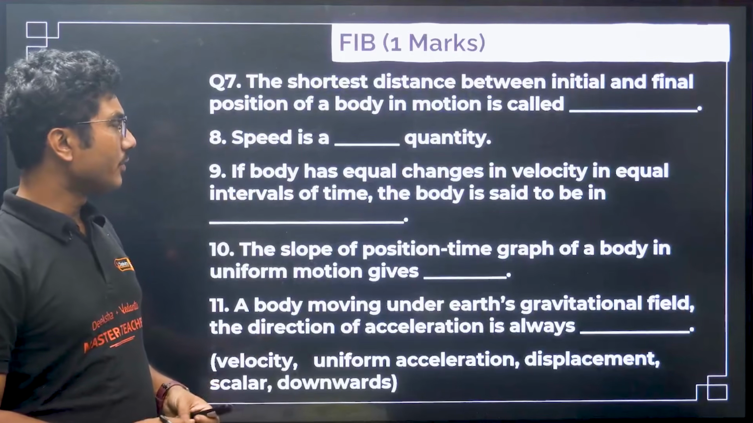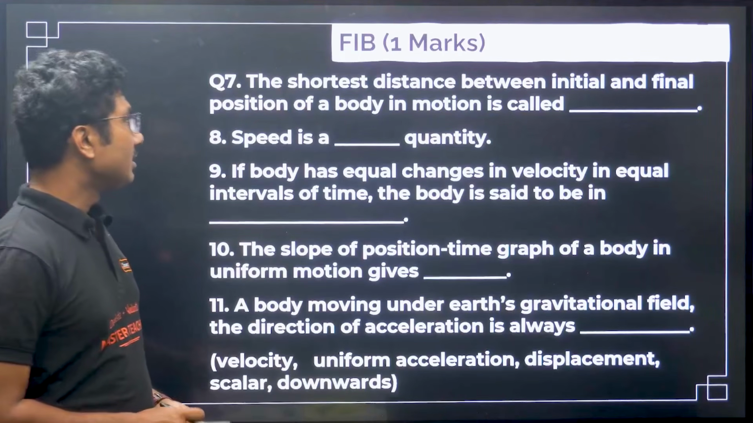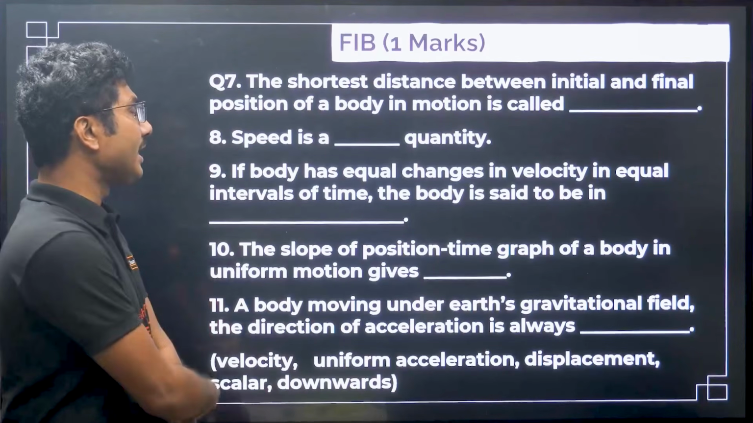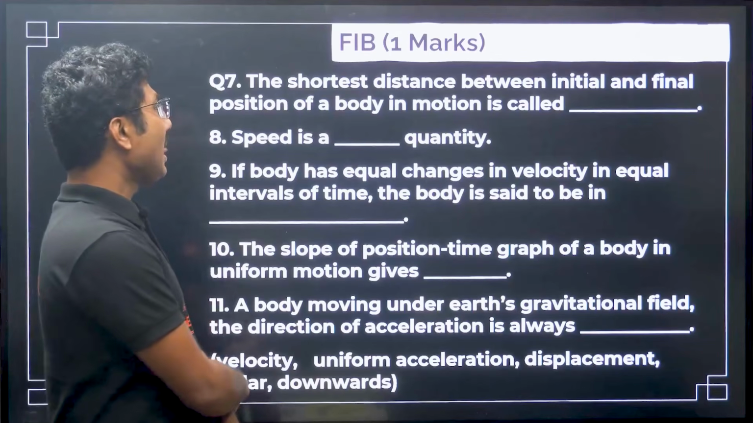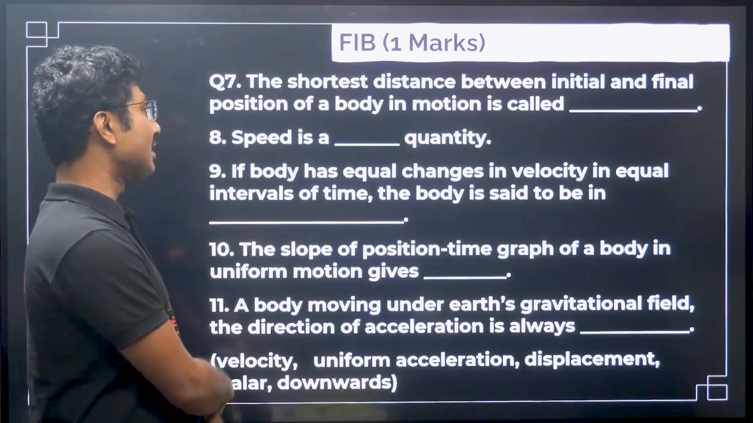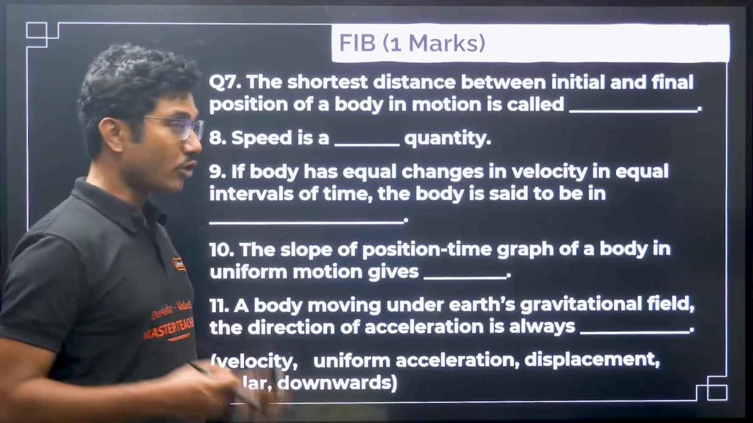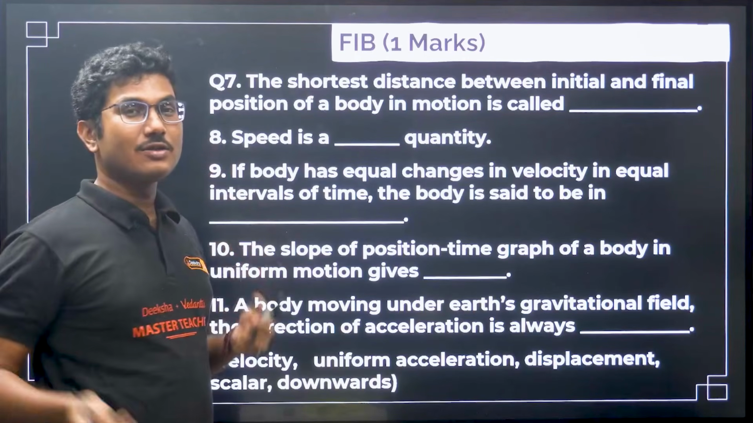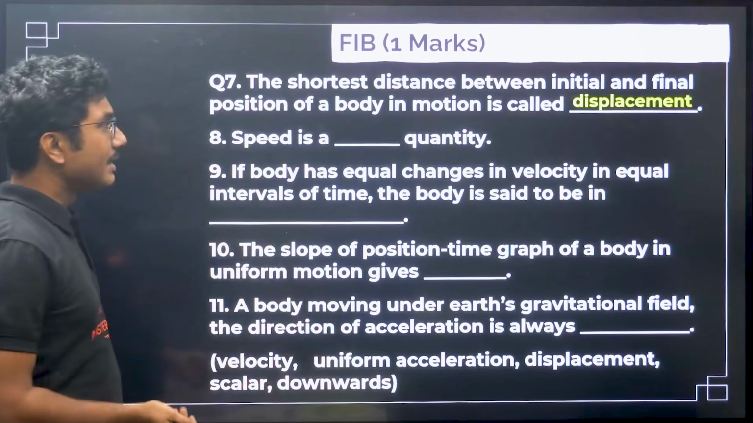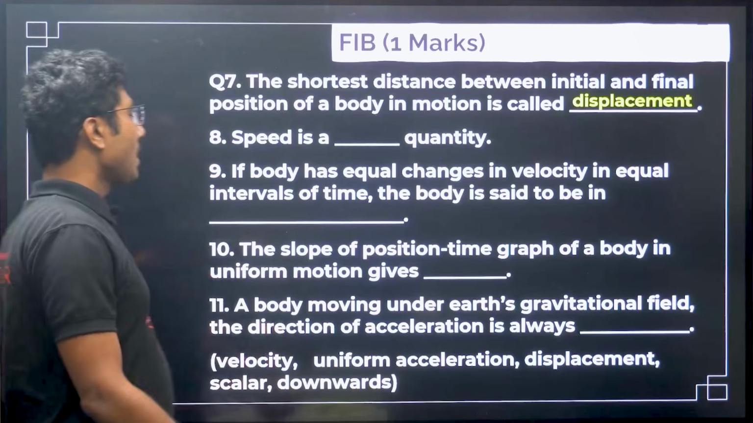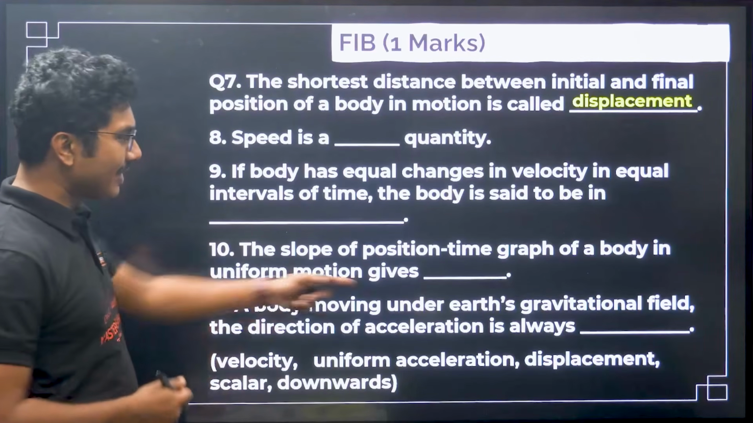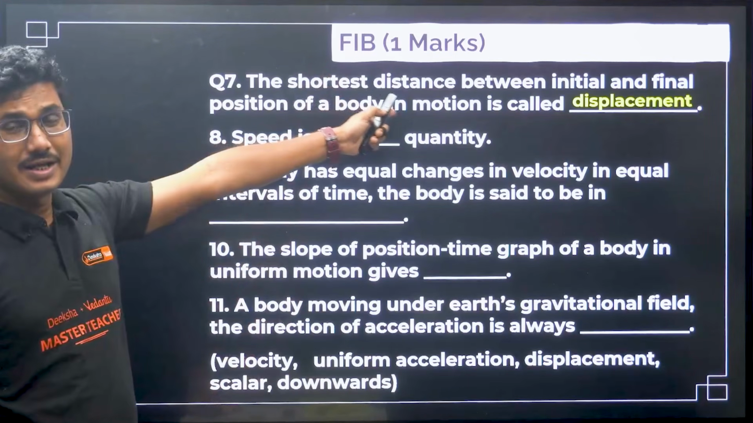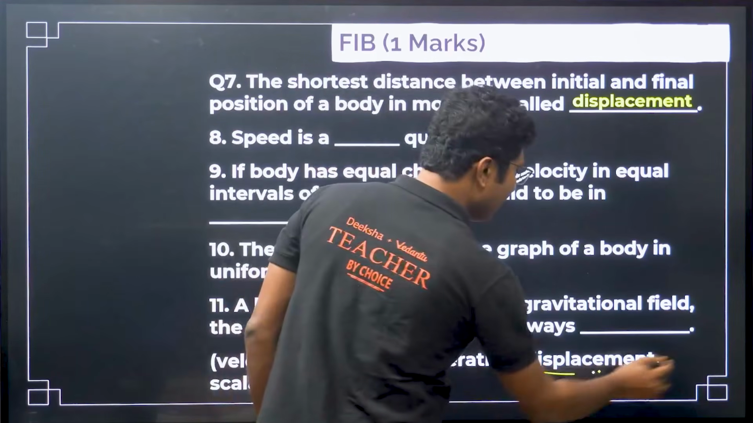Now let's move on to the fill in the blanks for this chapter. The shortest distance between initial and final position of a body in motion is called. Shortest distance is called displacement, and total distance is called total distance, obviously. So this is called displacement. I have not even looked into the options, because that is the only definition. There will be no other option than that. So displacement is done. So I will mark it.